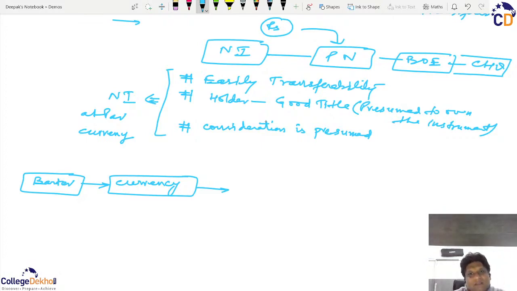So if somehow it reaches Z, so earlier the liability was from A to B, and now the liability or the right to receive the payment lies with Z. So A has to pay to the Z because who holds the instrument will always be having the right to receive the payment. So A has to see the paper, who holds the possession, not the face or the name of the person.